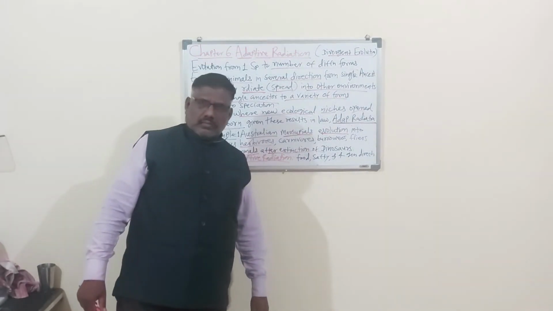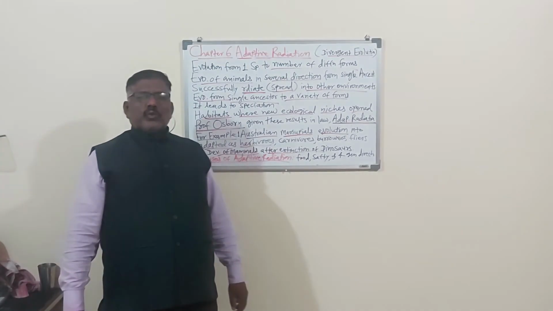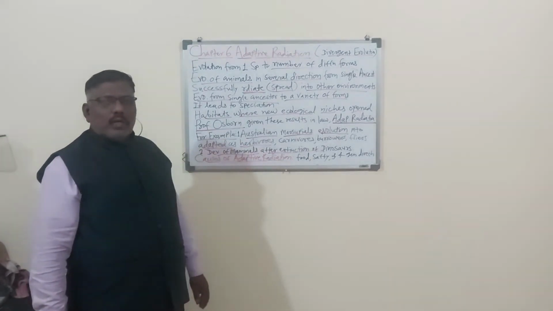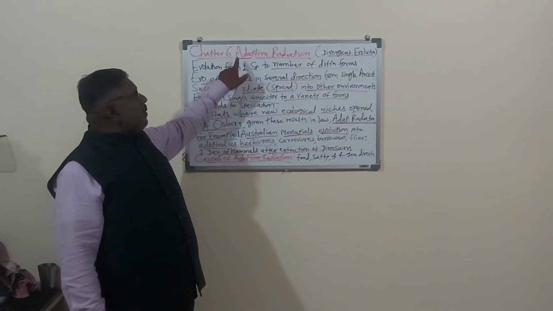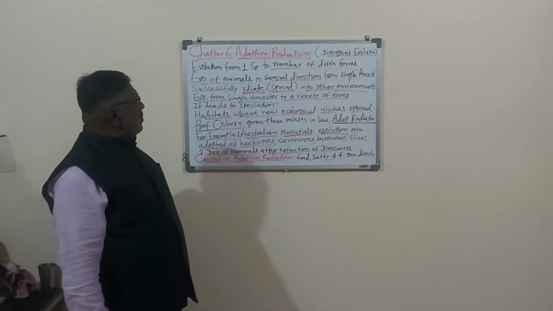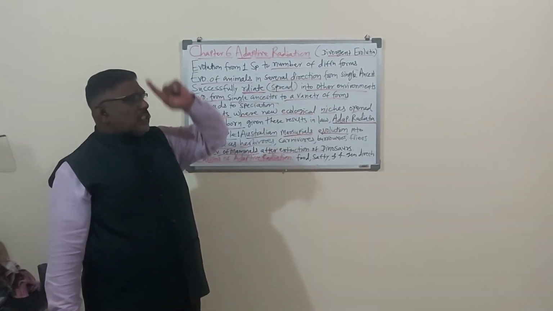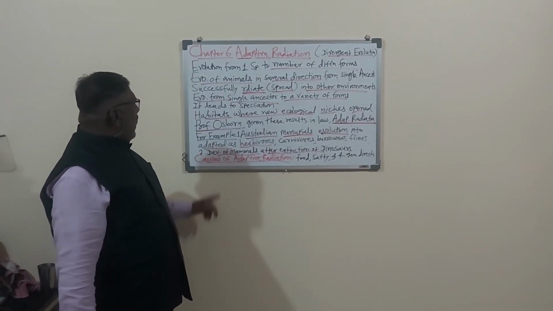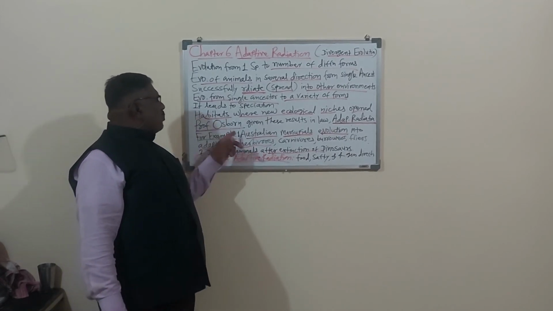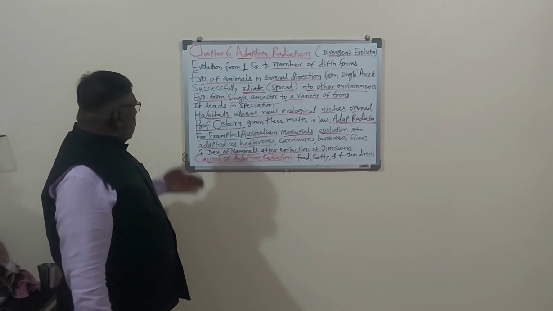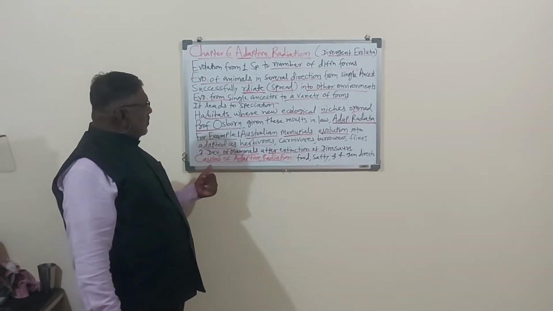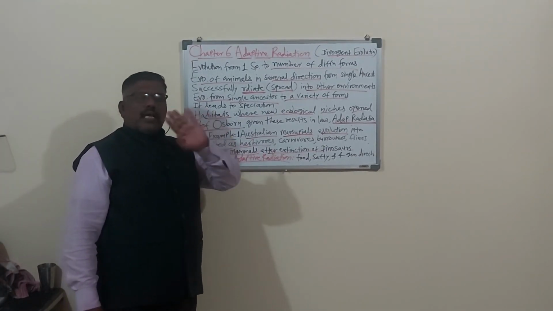So dear students, for today it is sufficient. In today's period, what we have studied: the new chapter number 6 started, that is adaptive radiation, also called divergent evolution. From one species, a number of different species evolve, and then we studied two examples given by Professor Osborne. Then we studied the causes of adaptive radiations, which is in our syllabus. There are 4 causes.